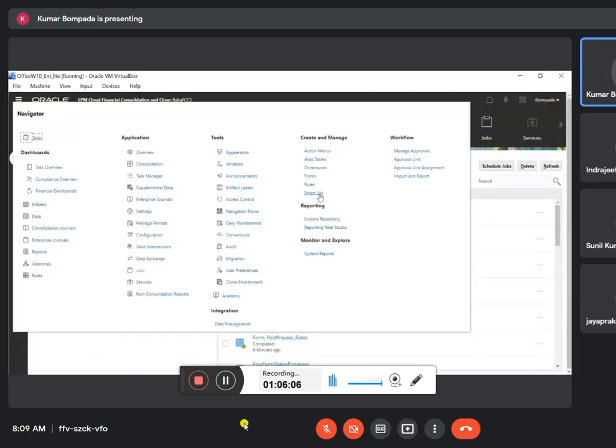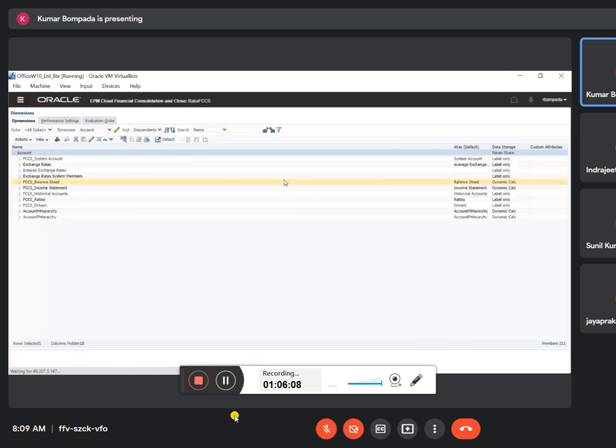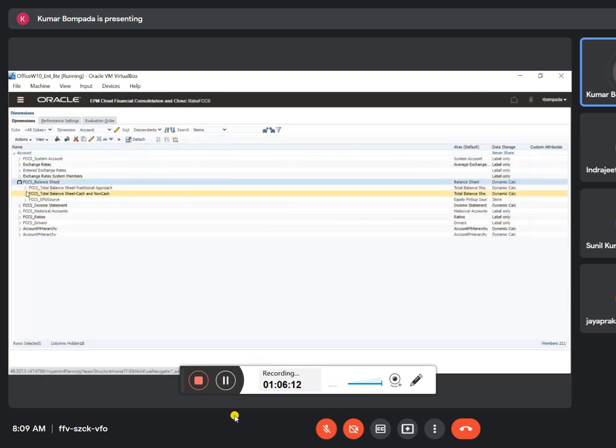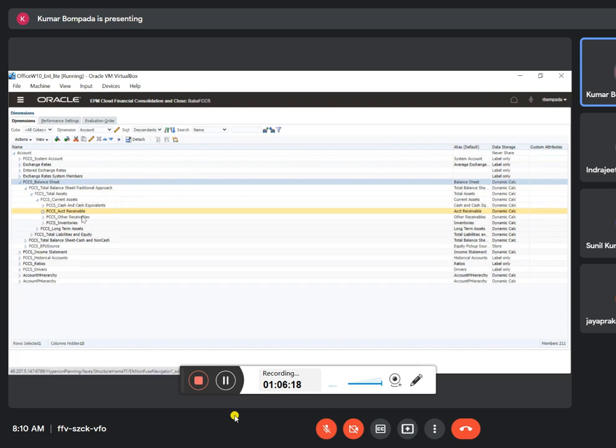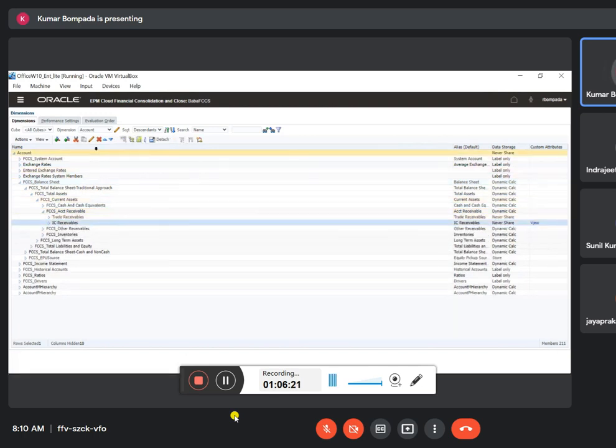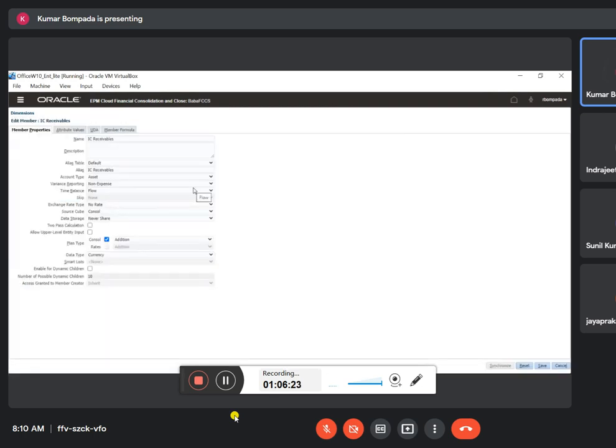Go to account dimension, whether we have created a plug account or not. So expand this, expand traditional approach, expand total assets, expand current assets, expand accounts receivable, IC receivables, yes. So IC receivables, it is asset, no rate, console, never share, admin, right? Everything is correct, right?